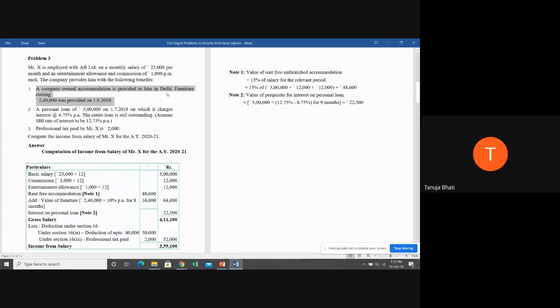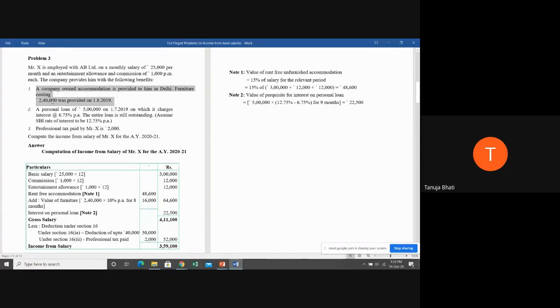Very good. Now, furniture also is given, and it is not given that the furniture is taken on lease. So here it is company-owned accommodation, so it is assumed that it is owning the furniture also. So when the company is owning the furniture, what is the taxability limit?